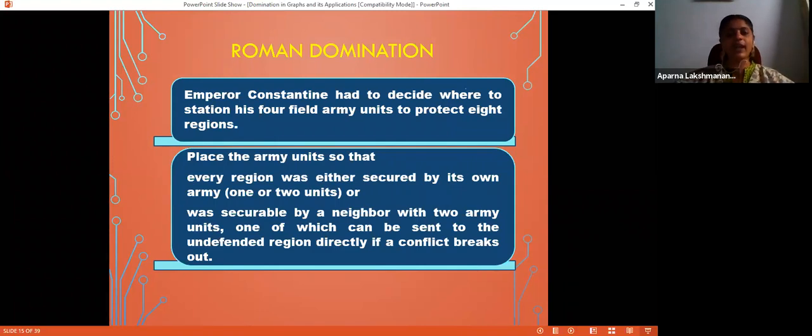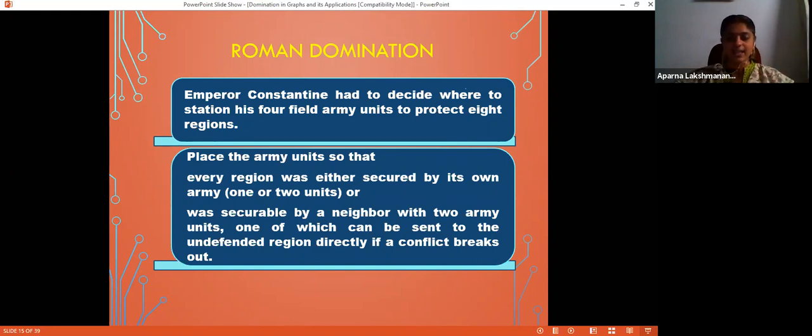That is, if a riot happens at one region, from a neighboring region, one army unit can be sent to this particular region. Still, one unit remains in the original region. So that is the concept. Every region is monitored by 2 army units. If a riot breaks out, one army unit moves to this point.